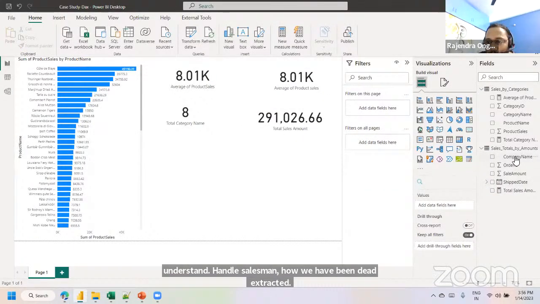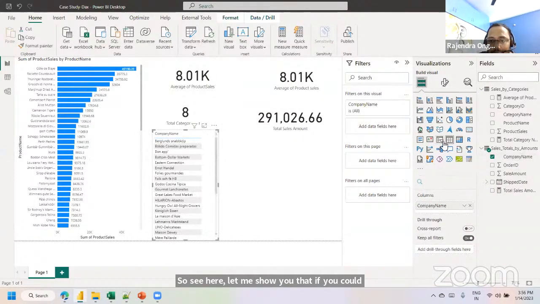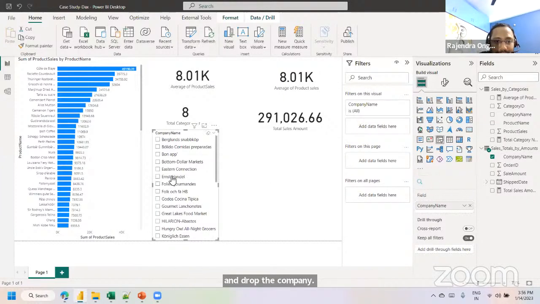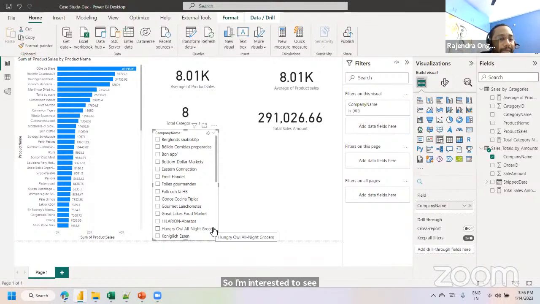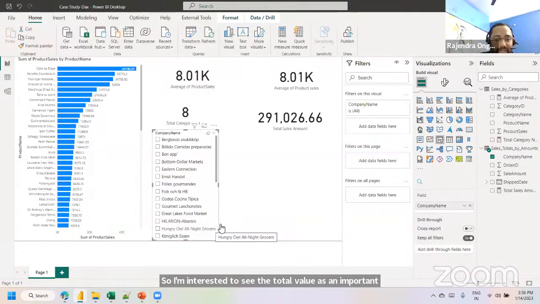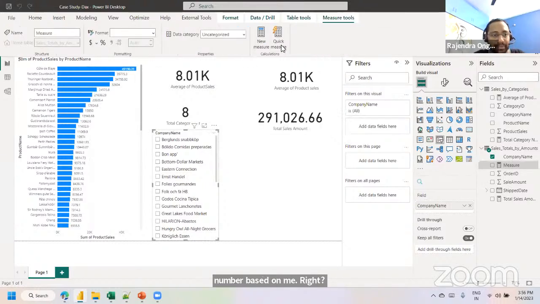See here, let me show you that. Drag and drop the company name and use it as a slicer. This particular company's sales is 36,546, right? If you unfilter, you can see the total sales amount for all the companies. I'm interested in seeing the total value as an important metric using a card visualization. How are we going to bring it out? It's number based only, right? Let's use the new measure. Click on the new measure.